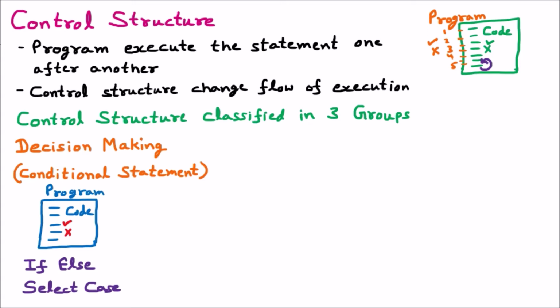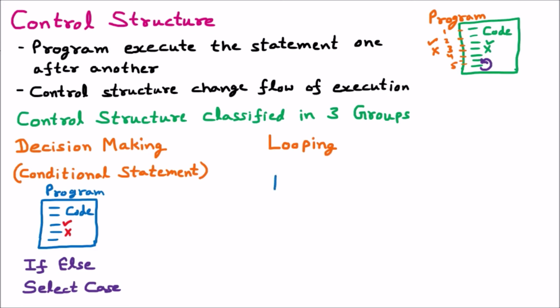Now we have the other group of the control structure, or we can say the other classification of control structure, that is the looping. As the name signifies, looping, loop means cycle, anything which keeps on repeating.